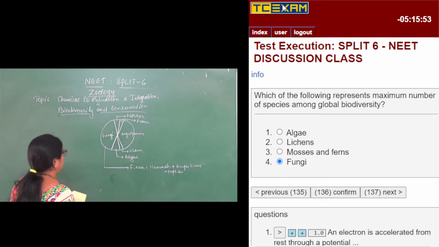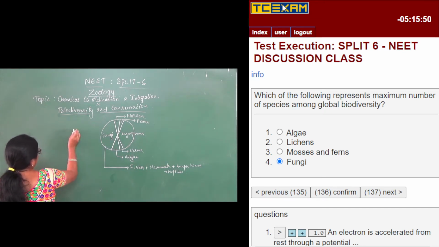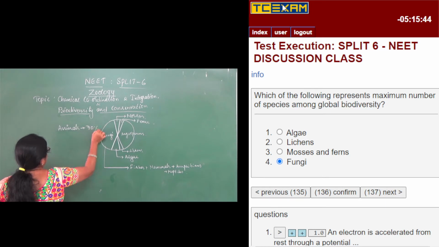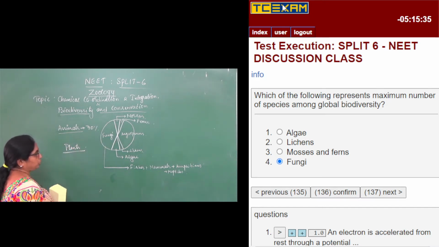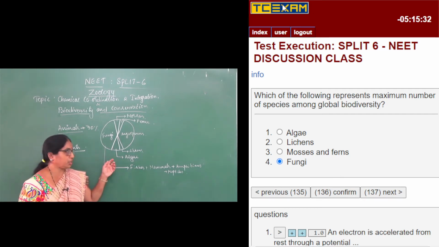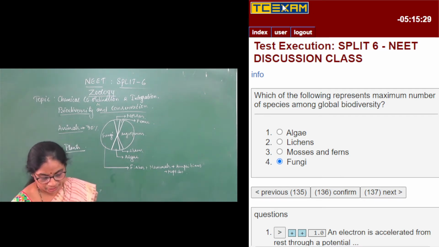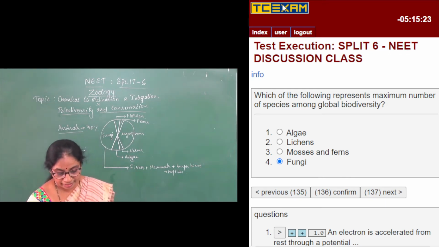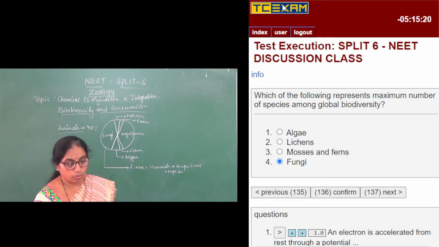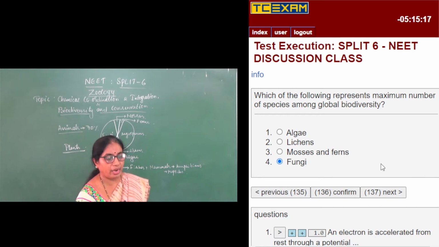Among the plants and the animals, the plants are only 30%. The biodiversity of animals is almost 70%, and plants is 30%. Among the plants, including fungi, angiosperms, bryophytes, pteridophytes, lichens, etc., the fungi are the largest. So 30% are plants, and 70% are animals, with a greater biodiversity of animals. Moving on to the next question. Among algae, lichens, mosses and ferns, and fungi, fungi has got the maximum number of global biodiversity.